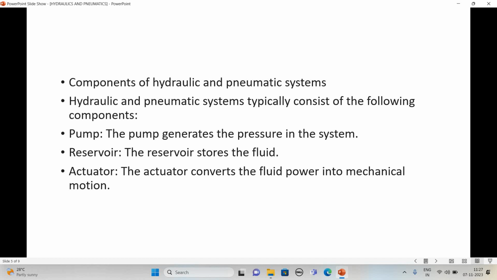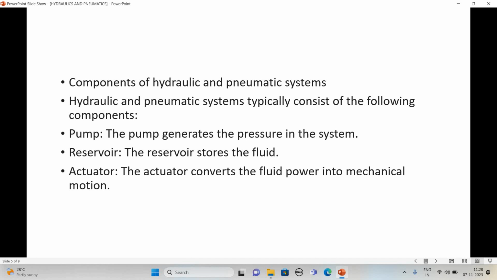Here we will see the important or major components of a hydraulic and pneumatic system. I already told that pressurized oil goes to the cylinder through various ways, and these are the various components which play a major role in a hydraulic and pneumatic system. A hydraulic and pneumatic system typically consists of the following components. First component is a pump.